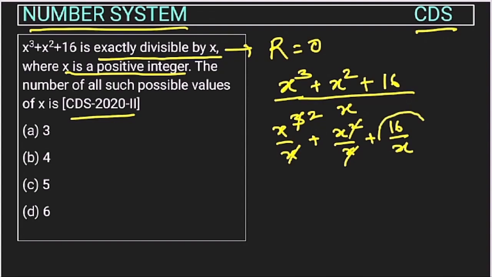Now the remaining term is this. If this is also divisible by x, then the whole equation will be divisible by x. So this 16 will be divisible by x. So now we have to look at this 16 by x. This will be divisible by x. For which values will this be divisible?